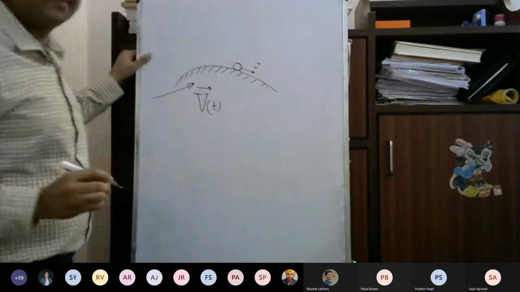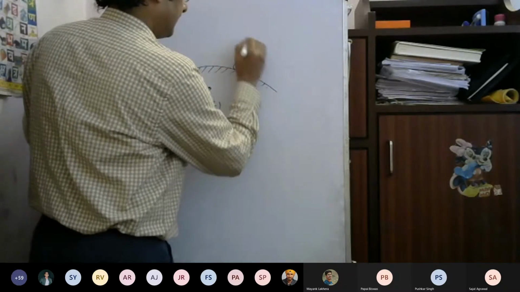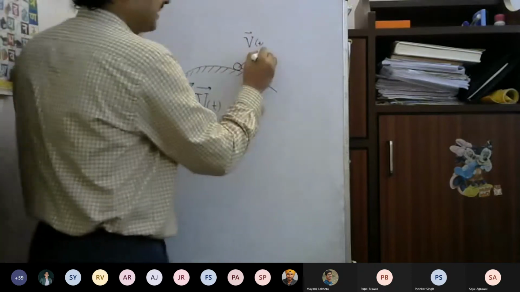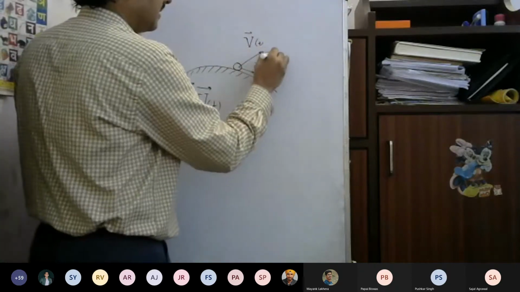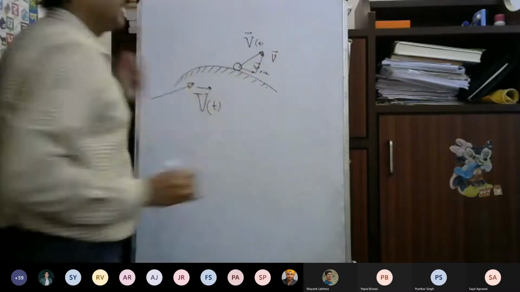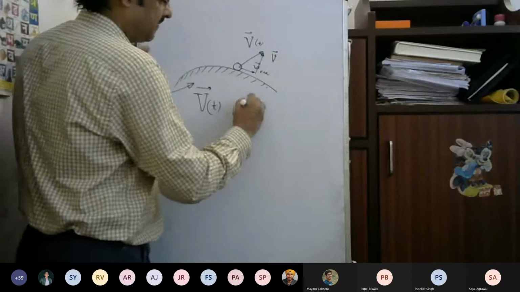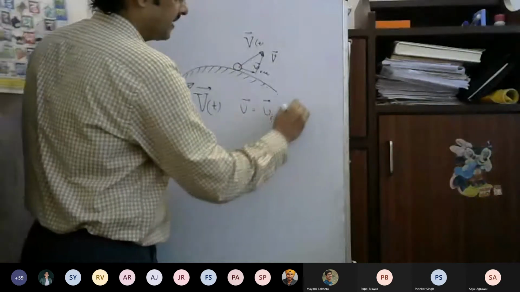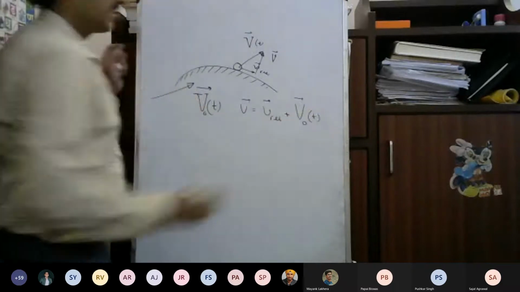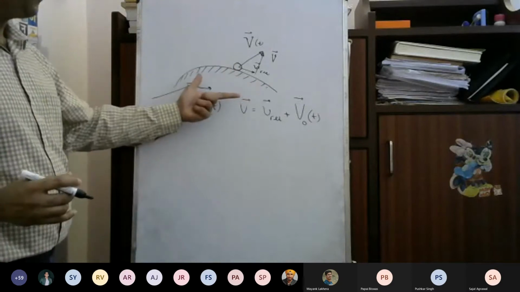So it is moving in this direction, suppose, and then it has the capital Vt. So the direction of the velocity will be like this. So this is the v relative. So the v of this particle will be along this direction, because you know that v will be equal to v relative plus v naught t, where v naught t is the speed, or the velocity, of the surface.